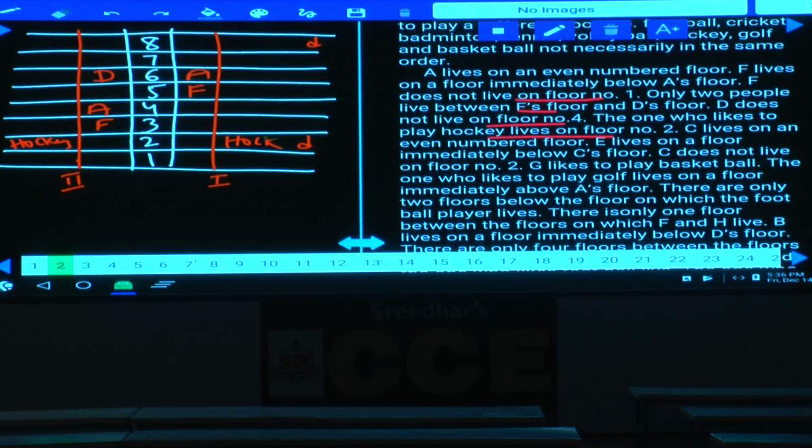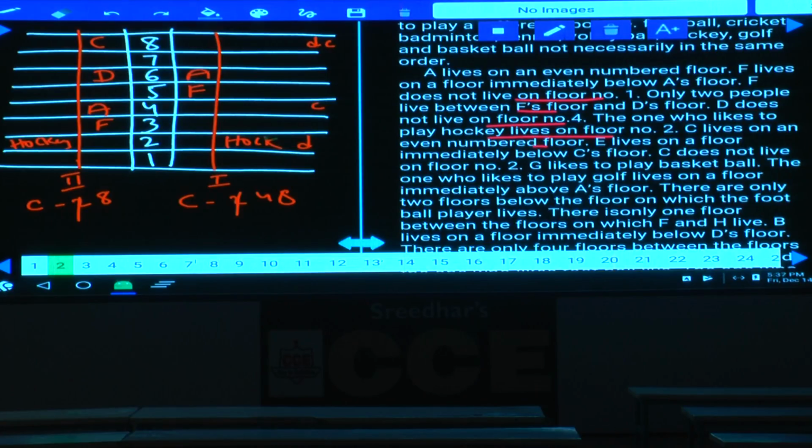And C lives on an even number floor. Now C is on an even number floor, and this C can be either 2, 4 or 8. Now in this one, C can be either 2 or 8. C lives on an even number floor, and C does not live on floor number 2. Here C must be on the 8th floor, isn't it? C is on the 8th floor. Next, in this one, C can be either the 4th floor or the 8th floor. C can be either here or here.